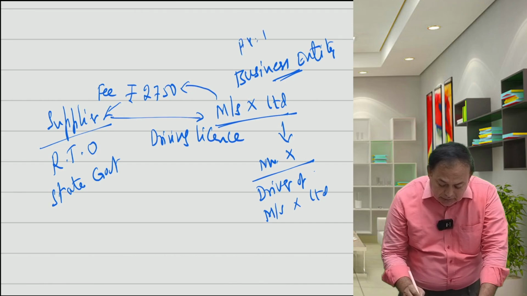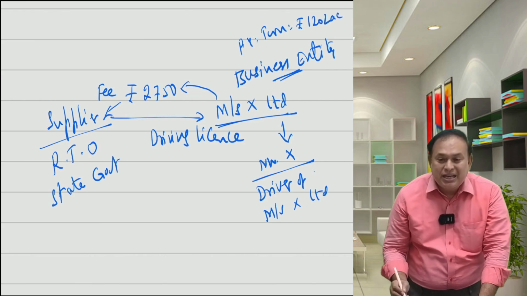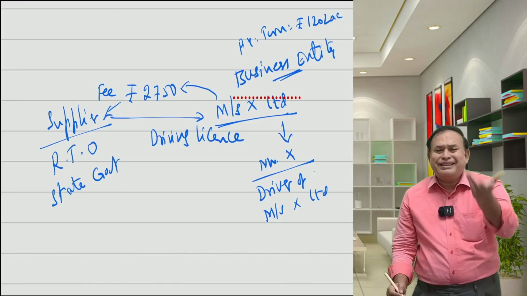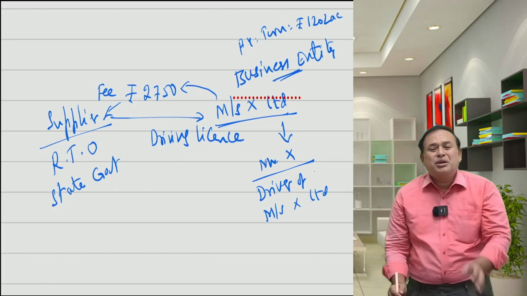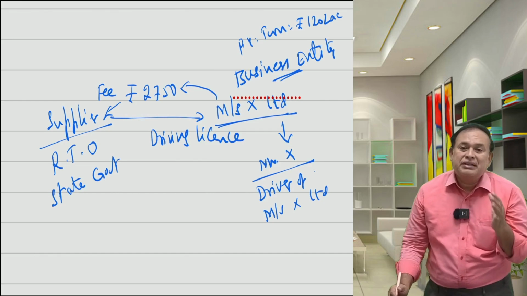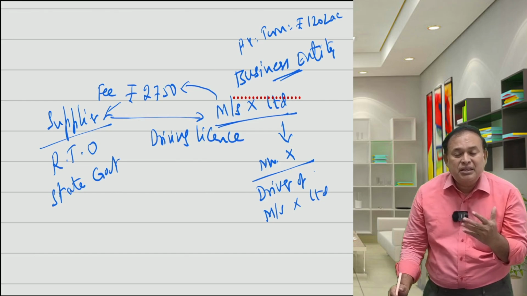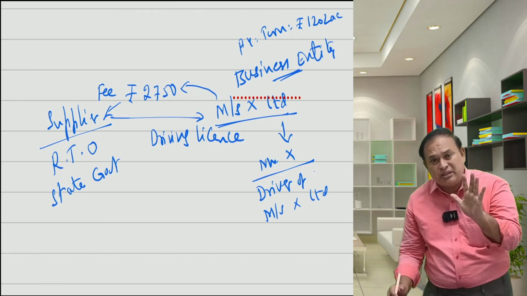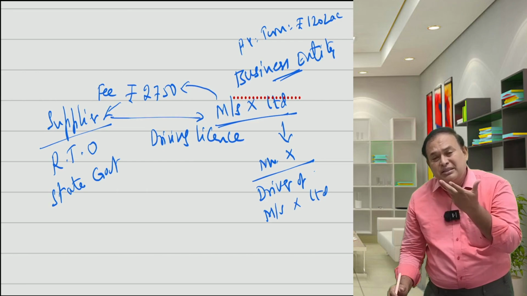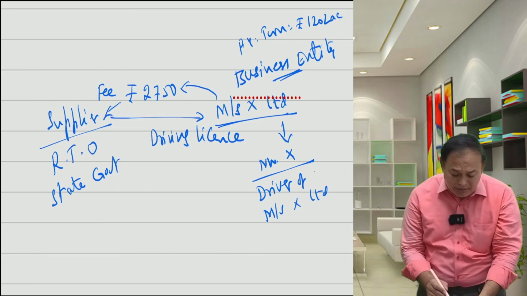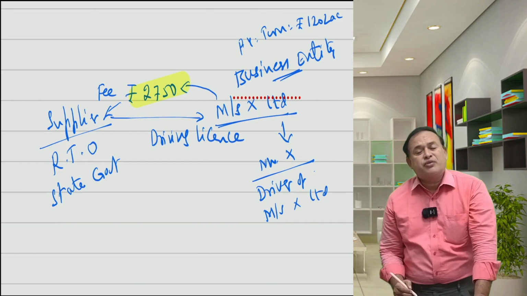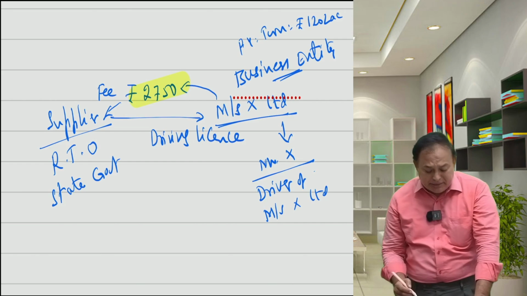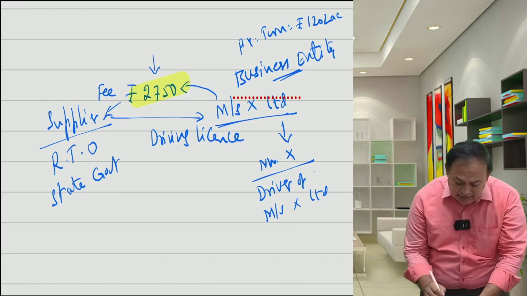Previous year turnover is 120 lakhs, more than the threshold for registration. The recipient is liable to pay GST, but for a small amount, why should the recipient pay GST? If the consideration is less than or equal to rupees 5,000, the business entity being a recipient is not liable to pay, exempted. How much is the fee here? Only 2,750, less than or equal to 5,000, not liable to pay GST. This is exempted.